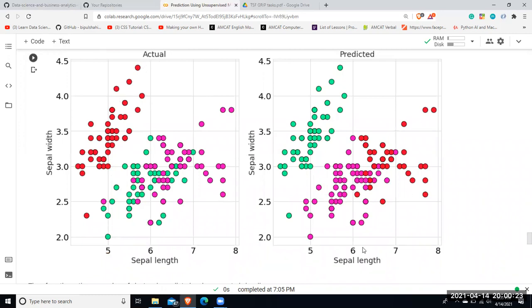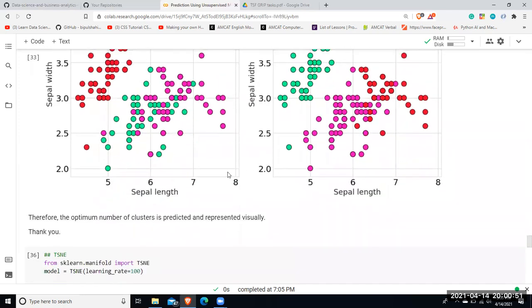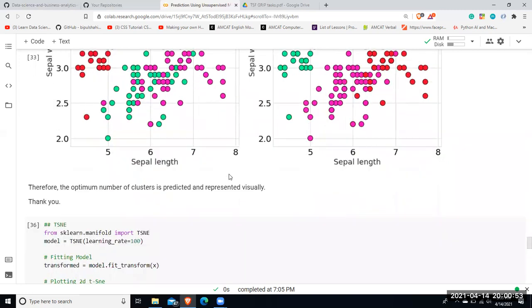The actual value graph shows me this one, and the predicted value shows this one. So as you can see, my model is quite accurate, right? Because this one, represented by red color, is actually representing green color. And then the pink color over here is represented by another cluster, and here is also another cluster. So the values are quite the same. My model has performed fairly well.